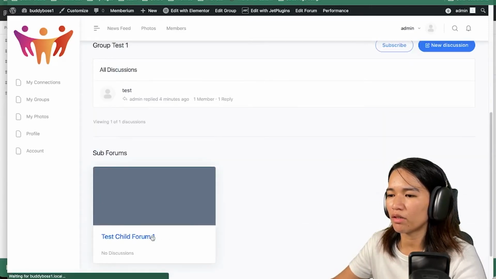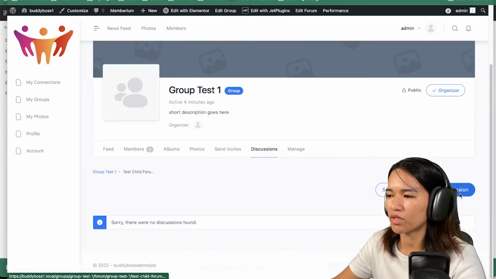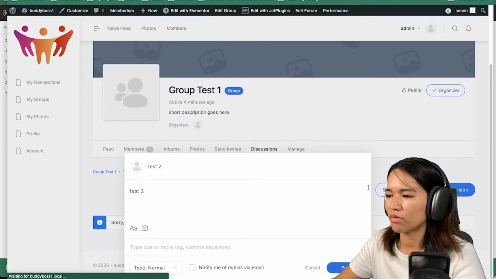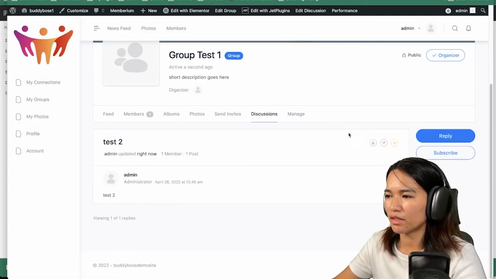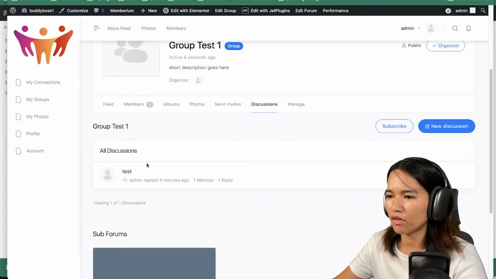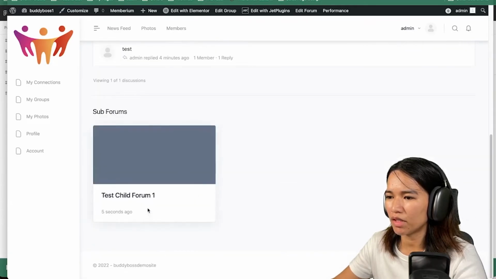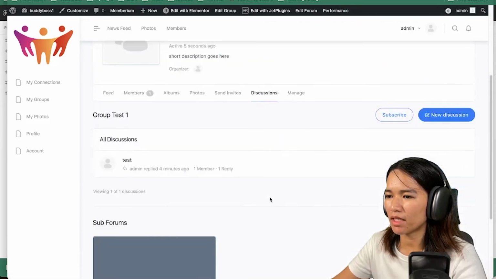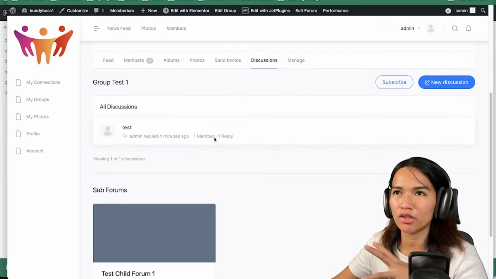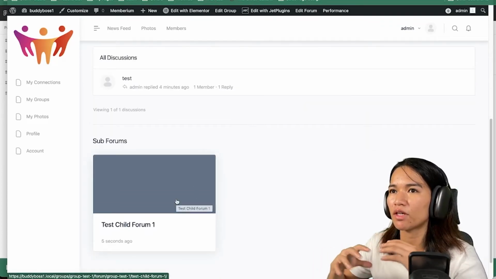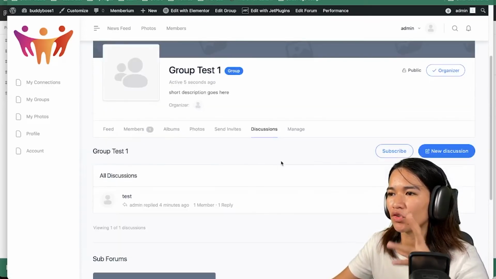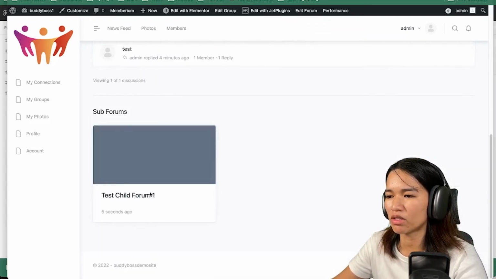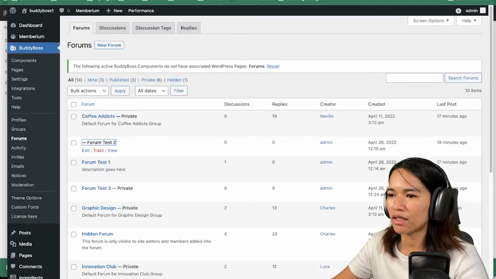For example here, if I add some discussion, so test 2 post, and then in the discussion, all of the discussion is still in here, and as you can see, it's also in here. So basically you could have this generic location, and you could have this specific topic inside your group, inside your forum. So this is the parent one, and this is the child stuff. So you could add as much as you need.